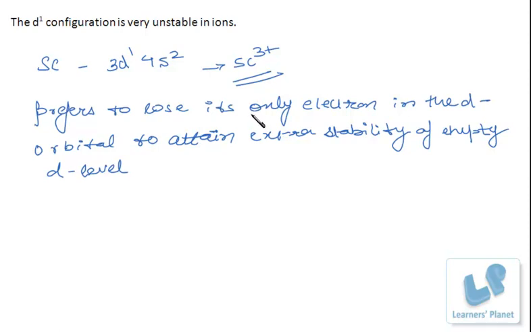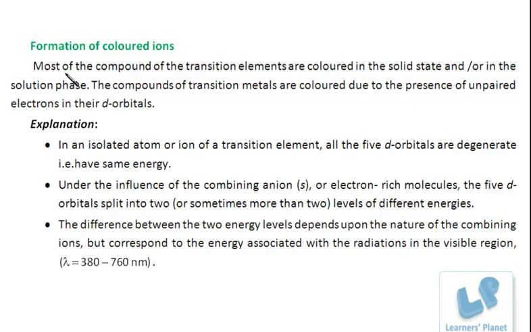Now let's see another property of transition elements, that is they form colored compounds. What is the reason that they are forming colored compounds? Most of the compounds of transition elements are colored in solid state or in the solution phase. Why are they colored? They are colored because of the presence of unpaired electrons in the d orbitals.